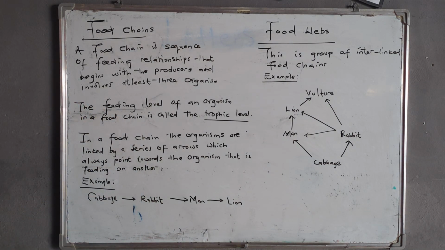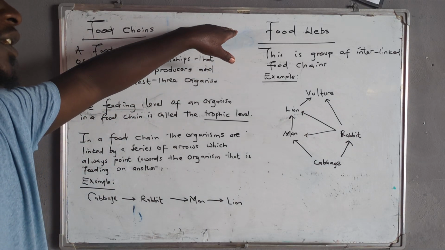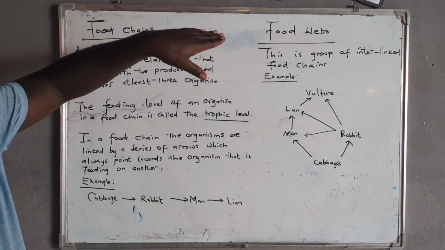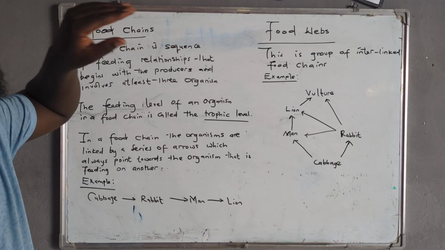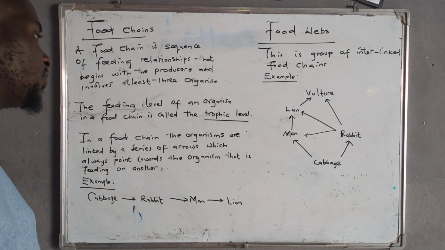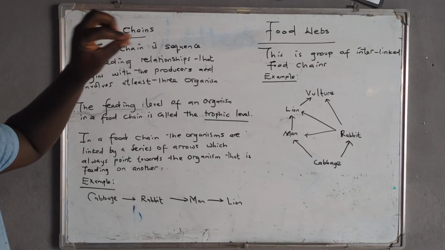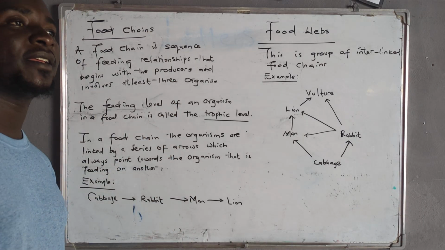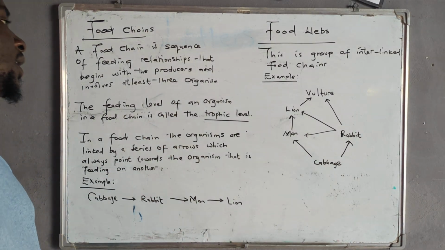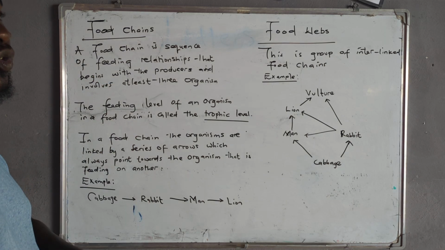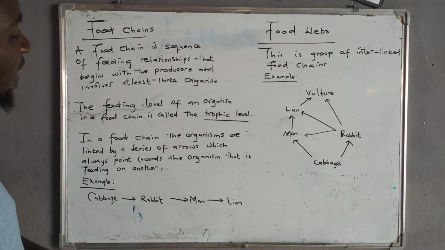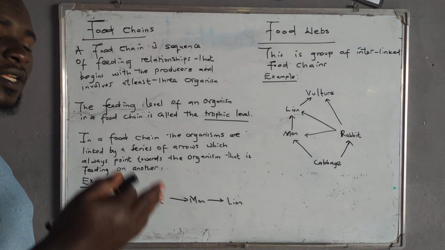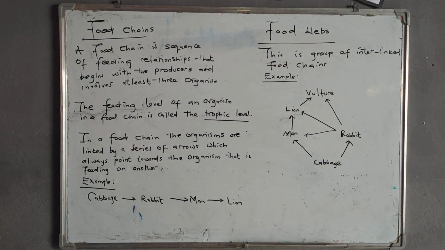Then the feeding level of an organism in a food chain is called a trophic level. Earlier we had discussed the producers, then the primary consumers. From the primary consumers, we had the secondary consumers, the tertiary consumers. So it means that the producers occupy the first trophic level, and then the primary consumers occupy the second trophic level, and so on and so forth. That's how it goes.